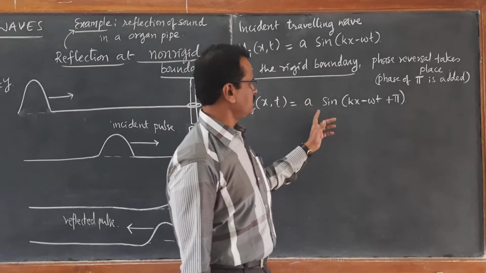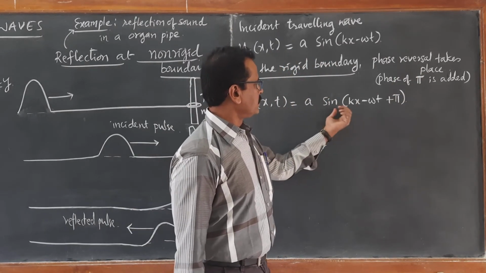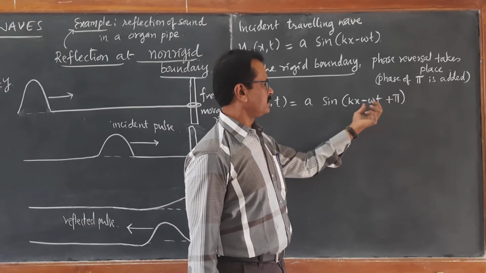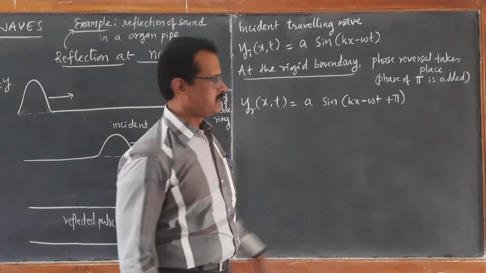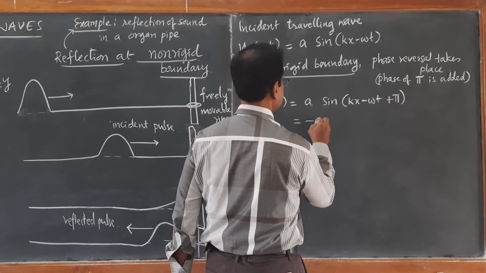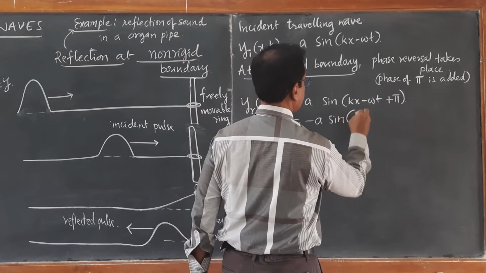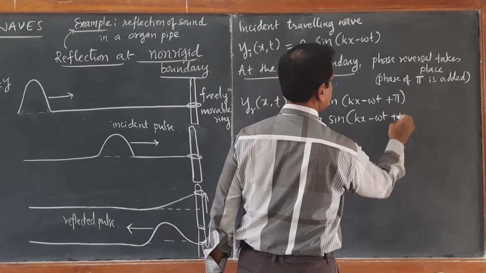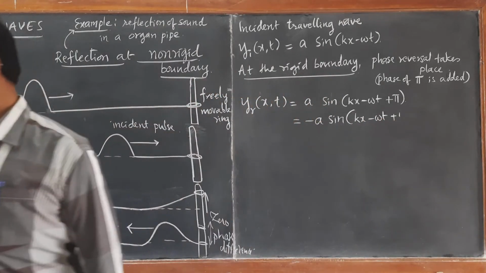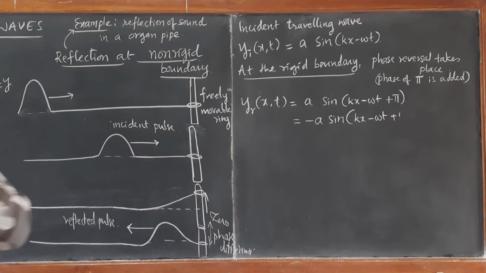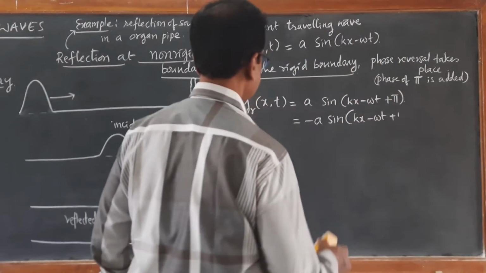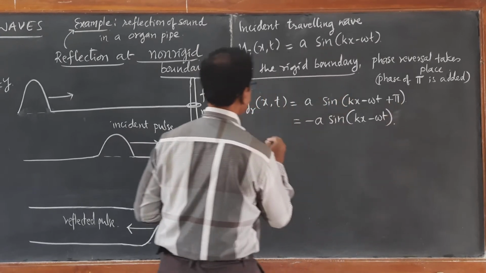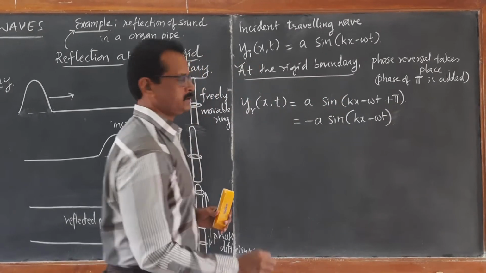As a result, you will get A sin(kx − ωt + π). So that becomes −A sin(kx − ωt). That's how the net resultant displacement becomes 0. This is at the rigid boundary.